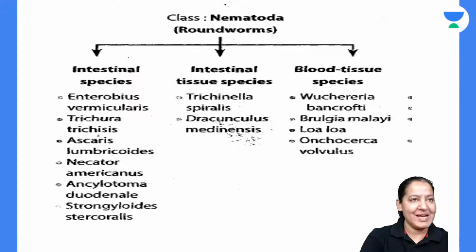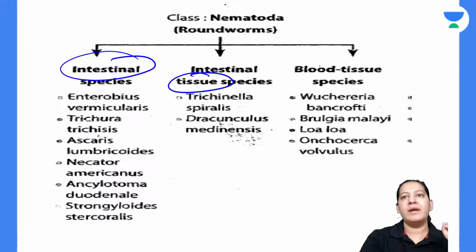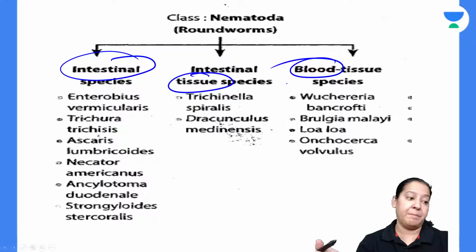The nematodes are the longest one, the biggest one. There are intestinal ones, there are tissue ones, and there are blood ones. Let me start with blood.